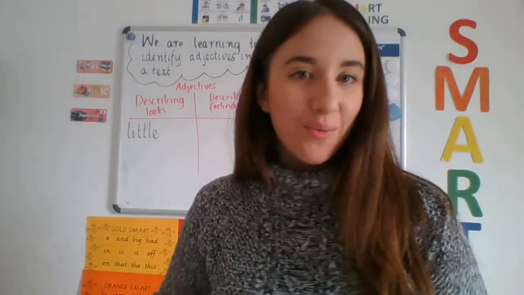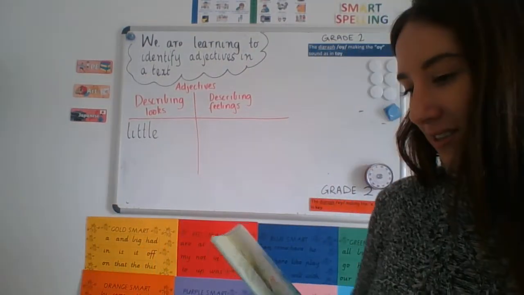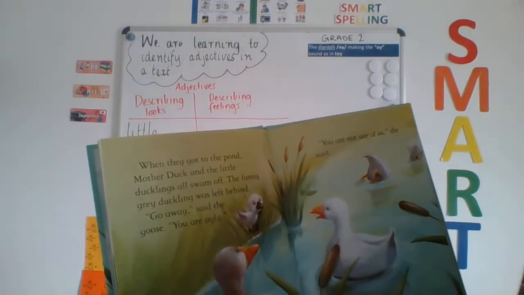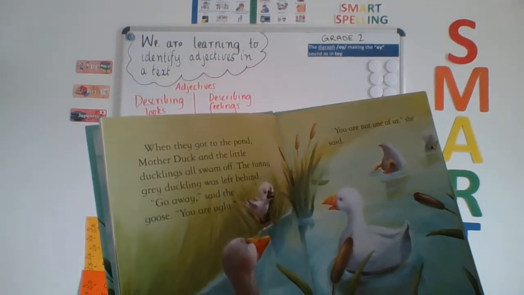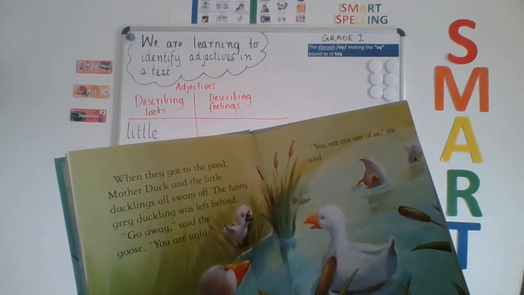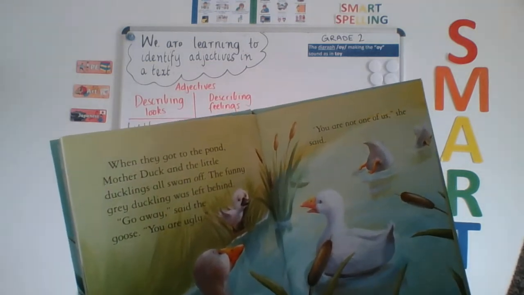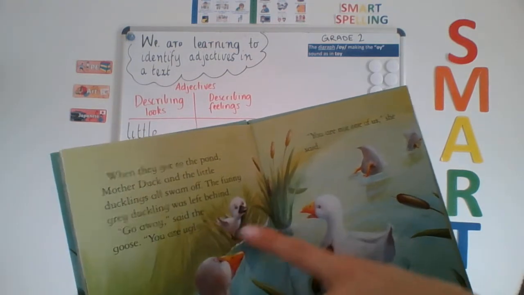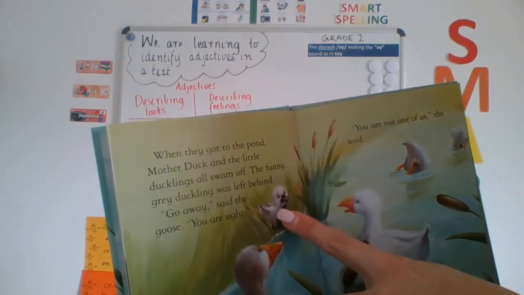Let's read on and see what other adjectives we can find. The funny grey duckling was left behind. "Go away," said the goose. "You are ugly." So the duckling is being described in lots of different ways.